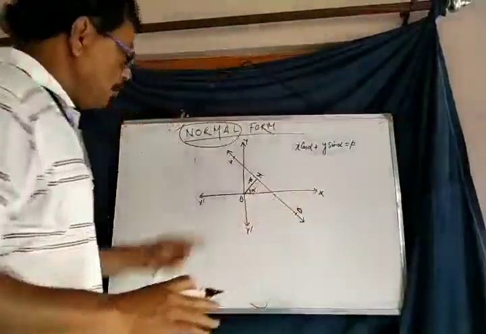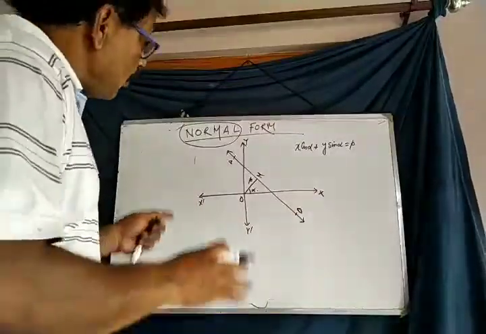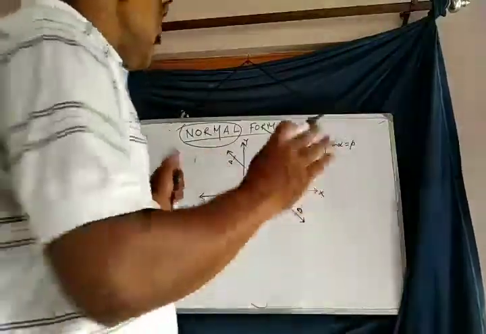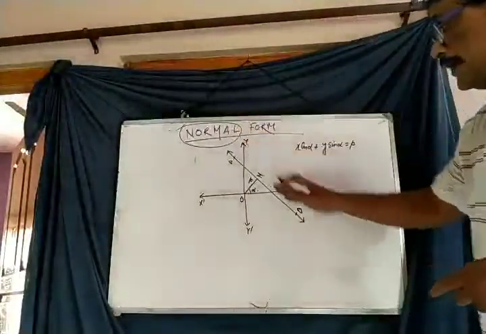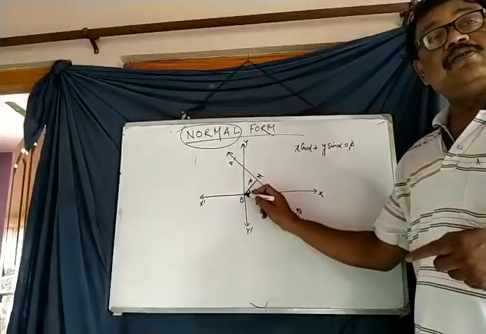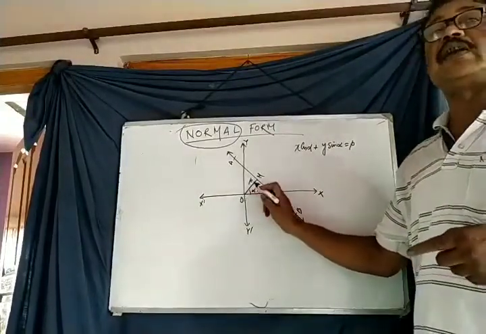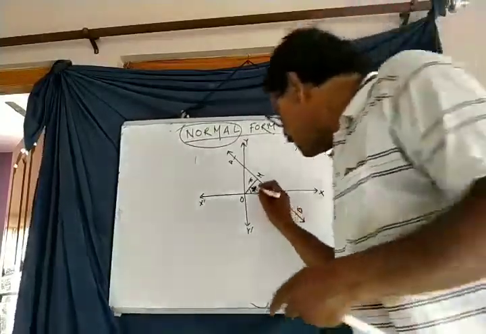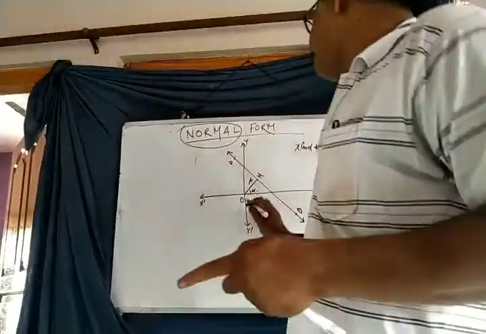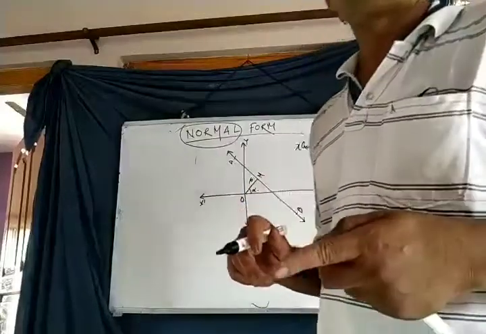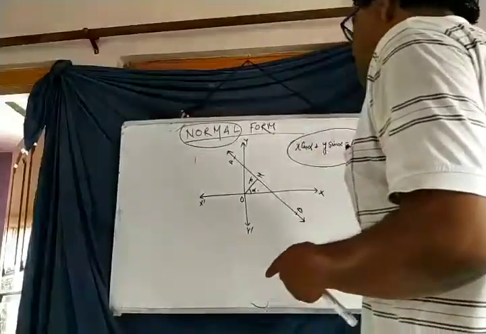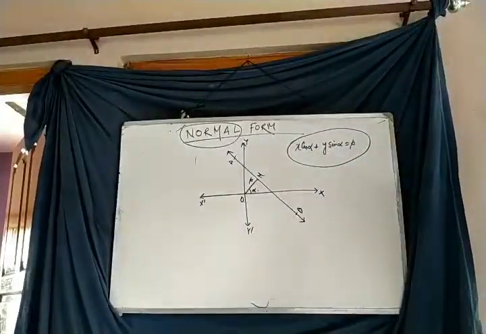Again, I am telling the form. First, you have to understand the form. It is a little bit more complicated than other forms, so I am again telling you the condition and the form. AB is a straight line in a Cartesian system. O is the origin. ON is the perpendicular from the origin to the straight line, and ON makes an angle alpha with the positive direction of the x-axis. Then the equation of the straight line is x cos alpha plus y sin alpha is equal to p.